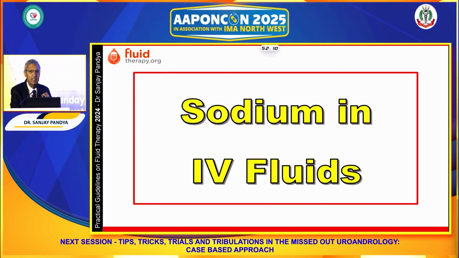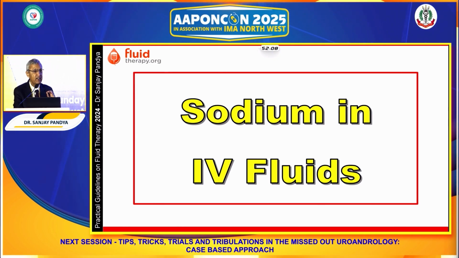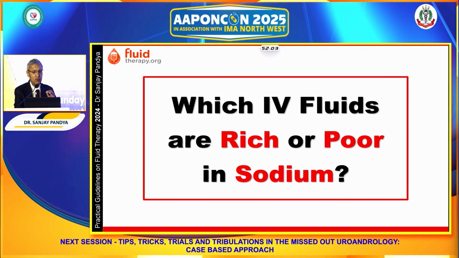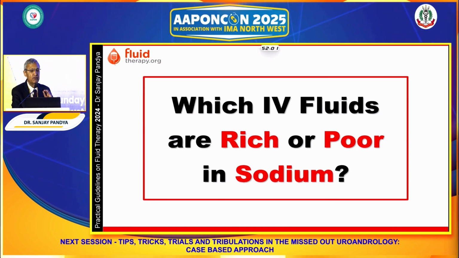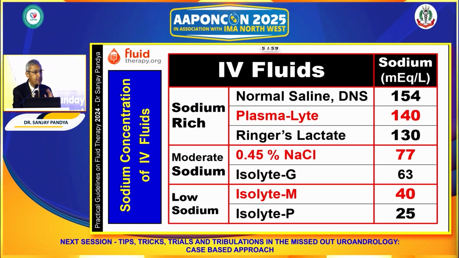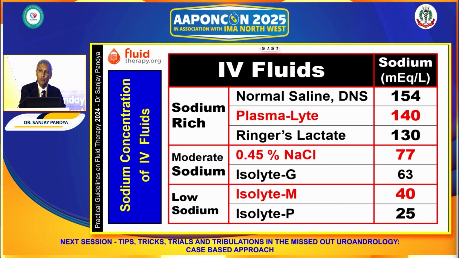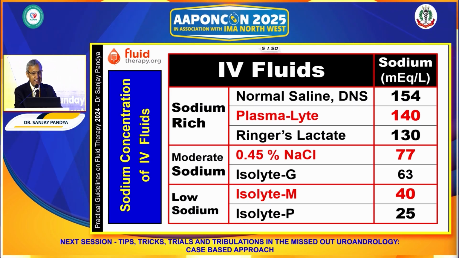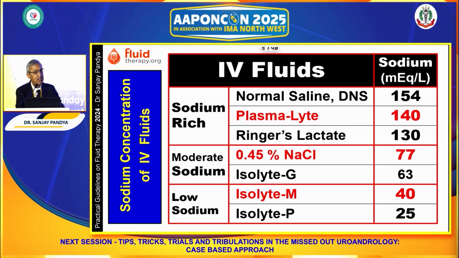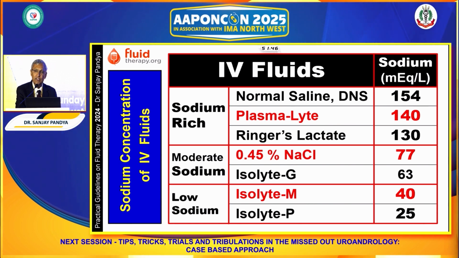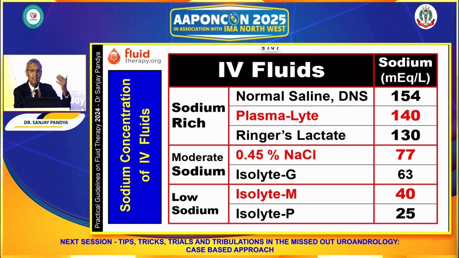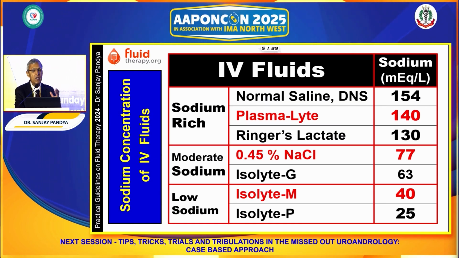Sodium content is the most important, and therefore we need to know which fluids are rich and which fluids are poor in sodium. When we want to give IV fluid with more sodium concentration, saline, DNS, RL are the most widely used fluids. All the isolytes and half normal saline are comparatively lower in sodium concentration.